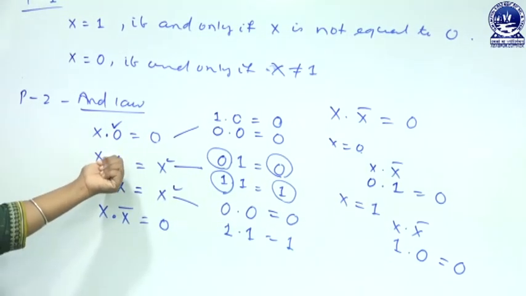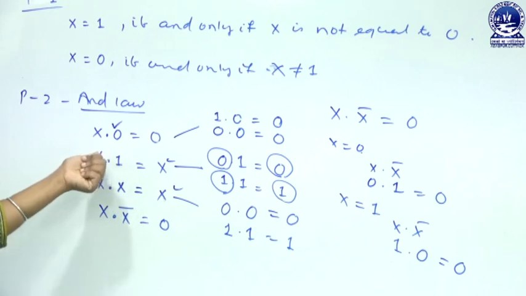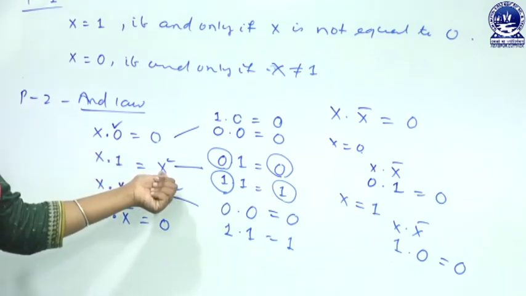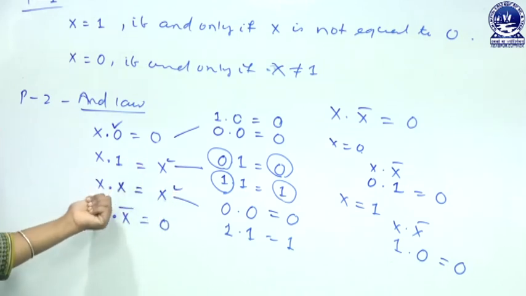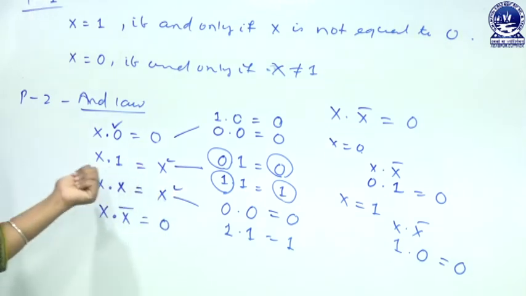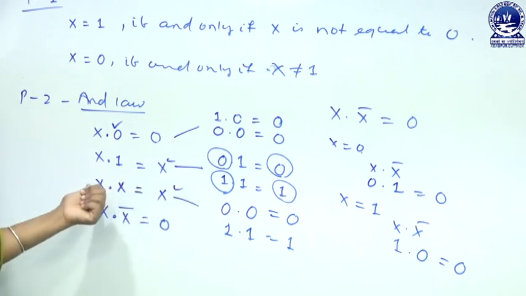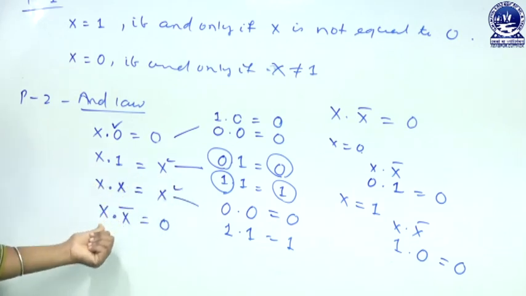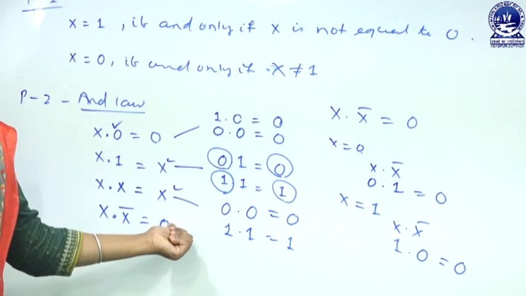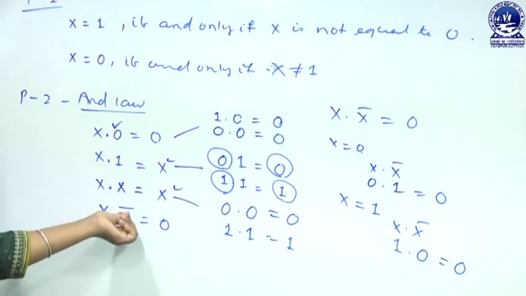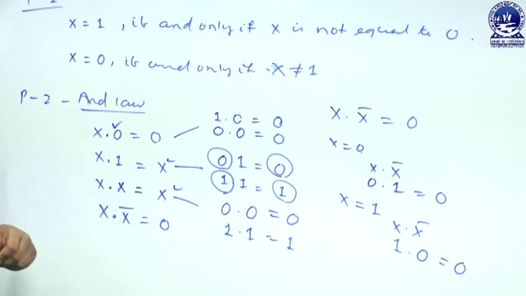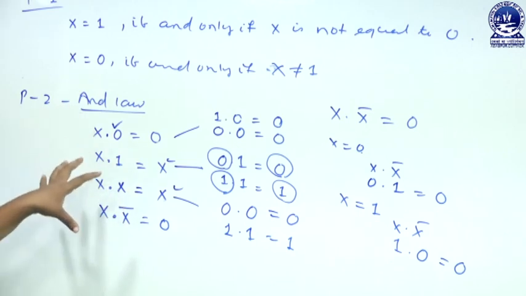X into 1, the answer will depend on x. So the output will be x. X into x is always x. It may be 0 and it may be 1. If it is 0, the answer will be 0. If it is 1, the answer will be 1. X into negation x will be 0, because when we are taking x as 1, the negation of x is 0. So, 1 into 0 equals 0. So, this is the law of AND.